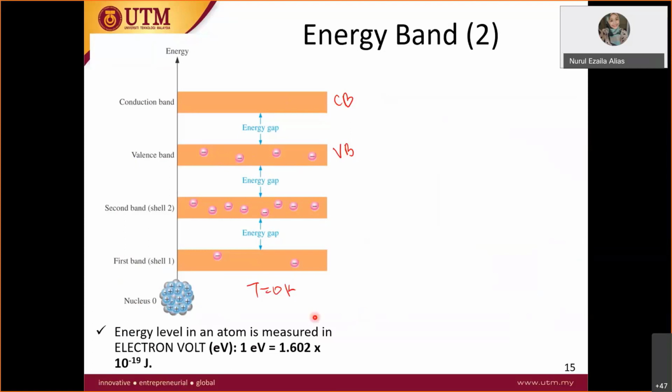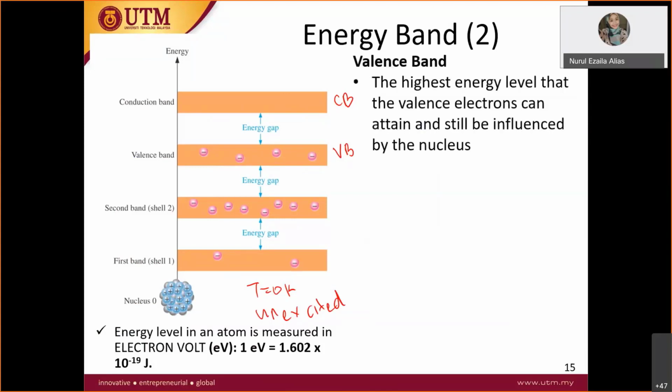Now the temperature is 0 Kelvin, so everyone is sleeping here. The valence electrons stick in the valence band and there is no excitement. So this is the unexcited form. What happens next I'll tell you next.